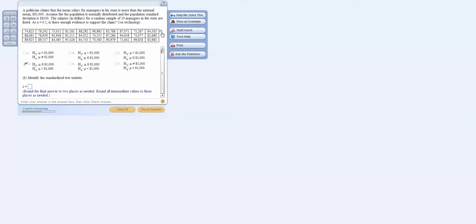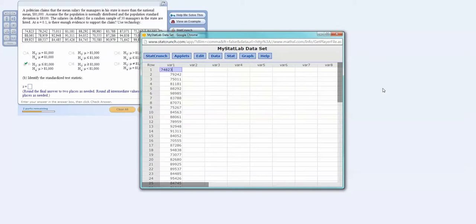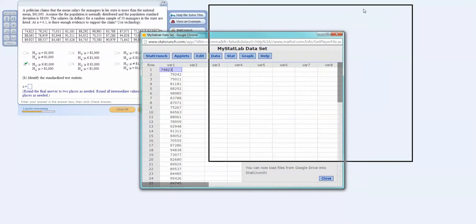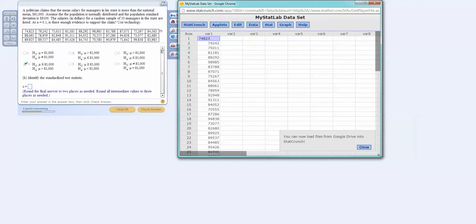If I left click that, it gives me some options, and I will left click open in StatCrunch, and you'll notice now that the StatCrunch window actually has values in it. If you left click StatCrunch here or from within my stat lab, it's blank, you can go ahead and add your own data. But let's look at what we've got here.